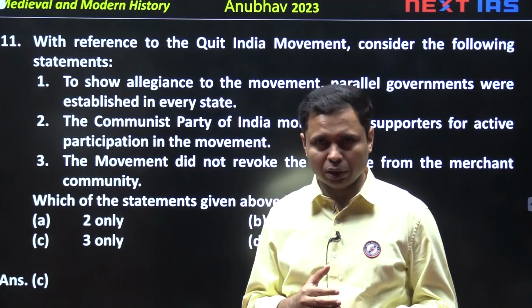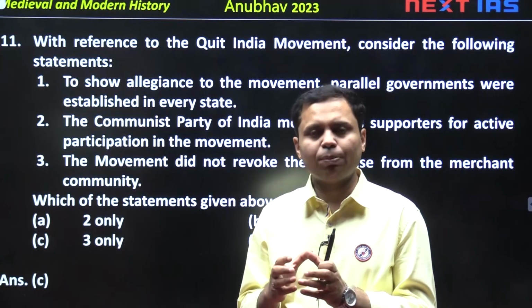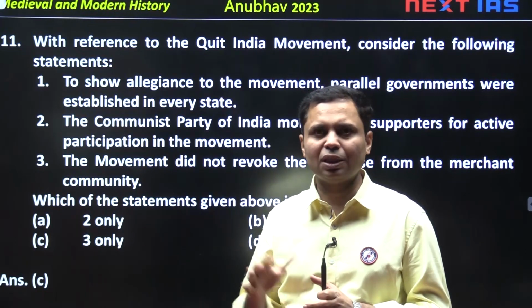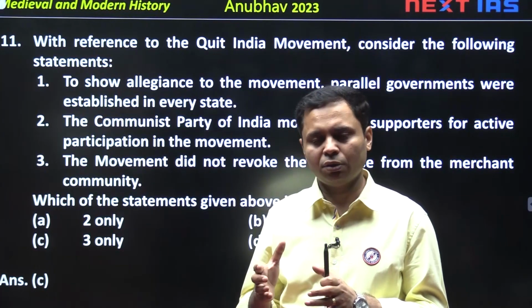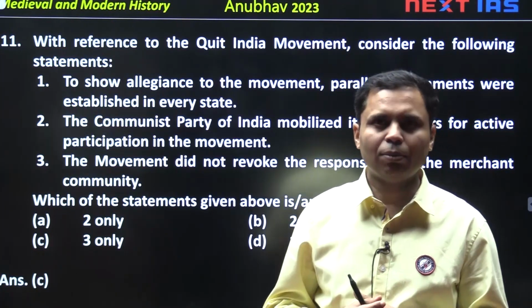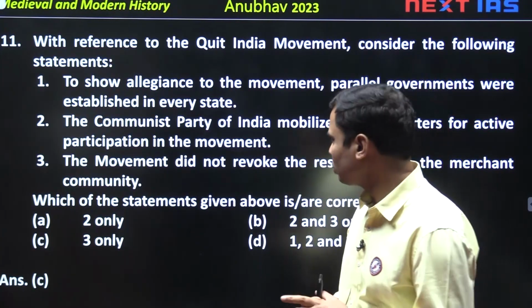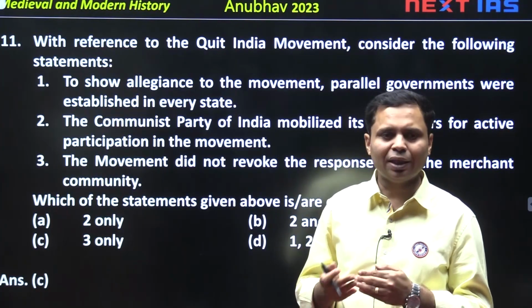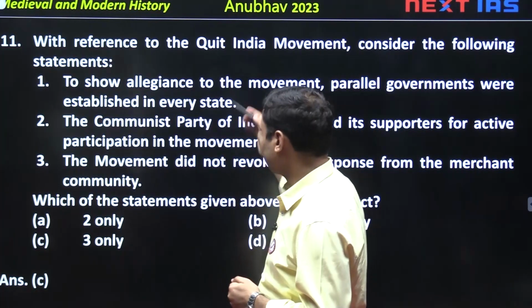But during the course of the movement, parallel government got established. Parallel government means certain places were being run by the Indians, and they were cut off from the British administration. British had no power or authority over such regions. So parallel government was a feature of the Quit India movement, and the first parallel government got established in Balia in Eastern UP, and the leader of this parallel government was Chittu Pandey. But parallel governments were initiatives by the Indians. It has nothing to do with the Congress, and therefore this statement is wrong.